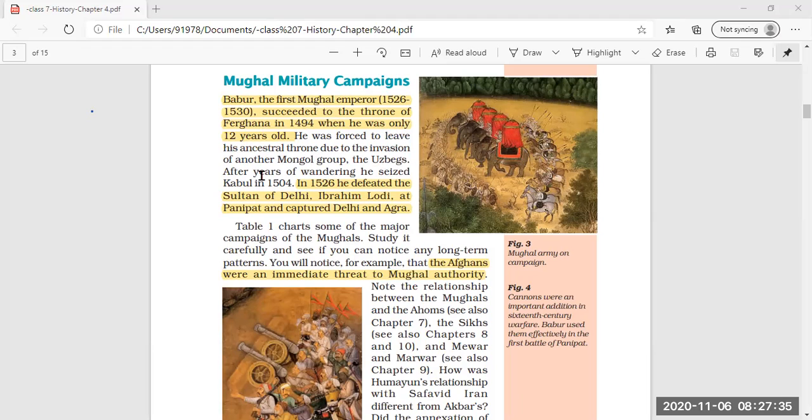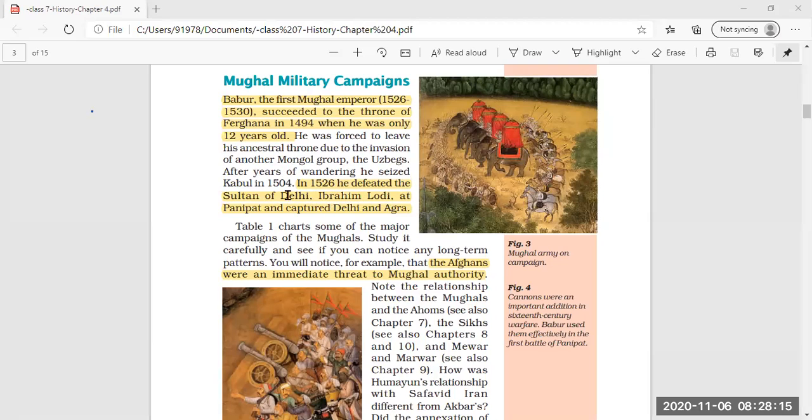Now he was forced to leave his ancestral throne. That means he was forced to leave the throne of Fargana because of the invasion of a Mongol group. And which was that Mongol group? Earlier we just read that the Uzbeks were the Mongol competitors of Genghis Khan. So due to these Uzbeks, Babur had to leave the throne of Fargana and wander from one place to another.